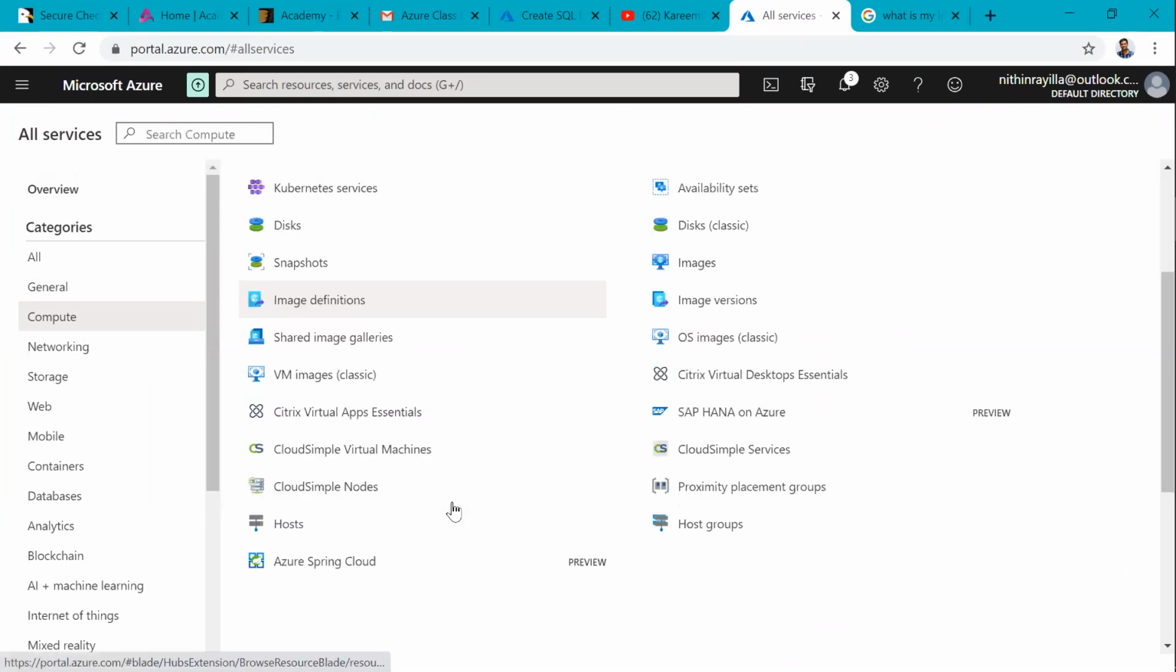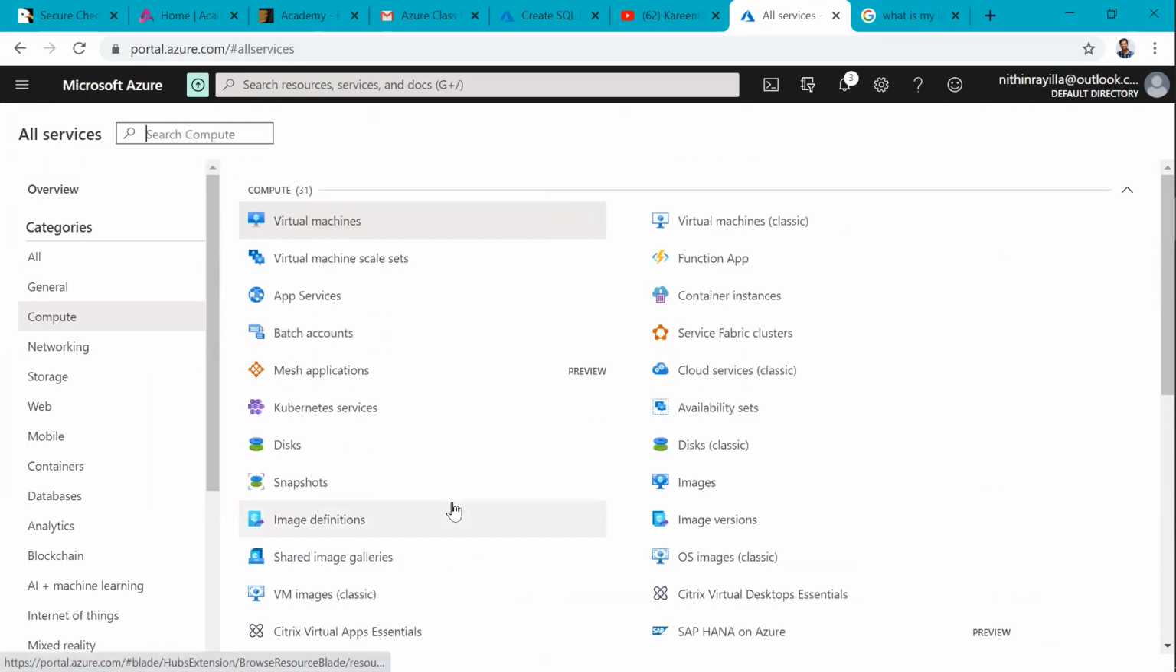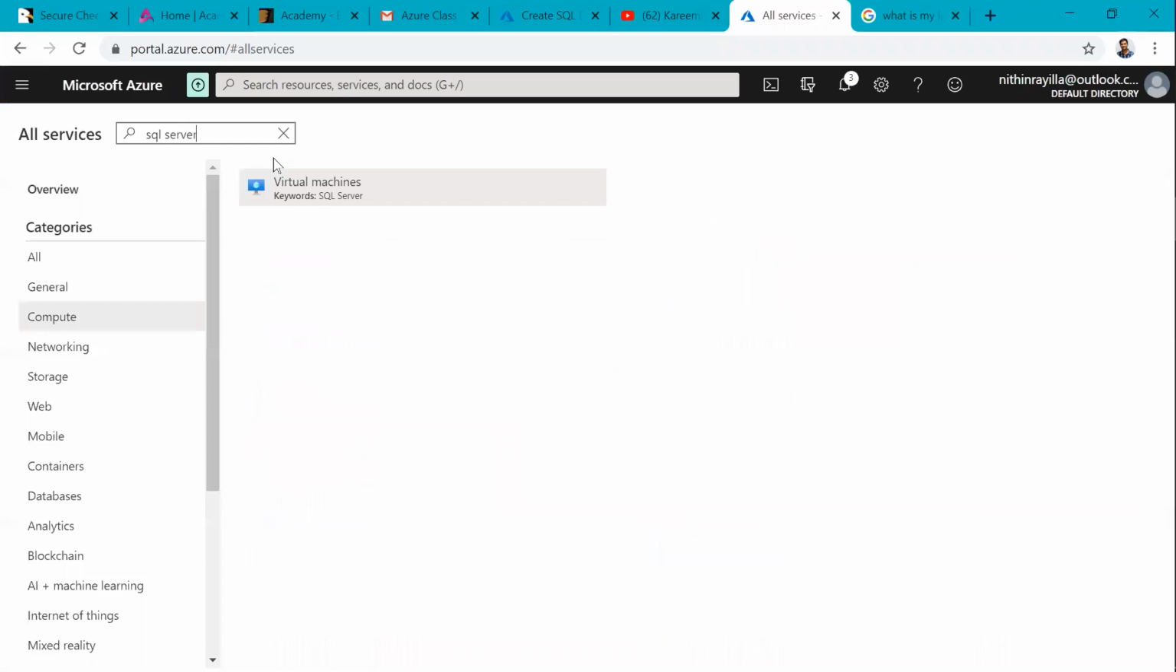By default, remember templates are there, images are there. No need to install SQL Server again. The machine is created along with SQL Server. Later, in that machine, Microsoft has put the setup also. We can install extra instances if you want. For example, let's say I'm saying SQL Server.